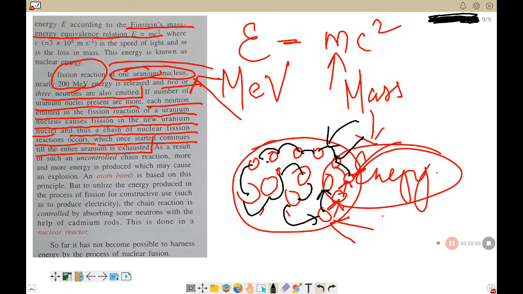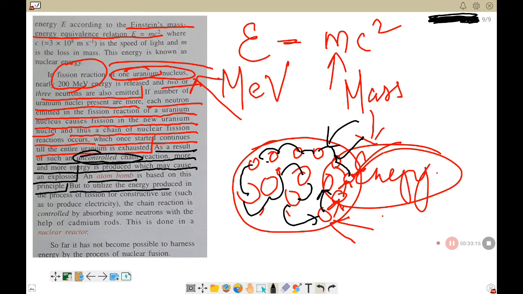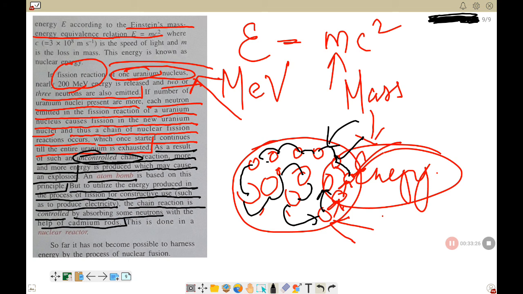Until the nuclei of the uranium are finished or exhausted, the reaction will continue. So as a result, in such an uncontrollable chain reaction, more and more energy is produced, which may cause an explosion. An atom bomb is based on this principle, that is, uncontrollable chain reaction. But to utilize the energy produced in the process of fission for a constructive use, such as to produce electricity, the chain reaction is to be controlled by absorbing some neutrons with the help of cadmium rods. This is done in a nuclear reactor.